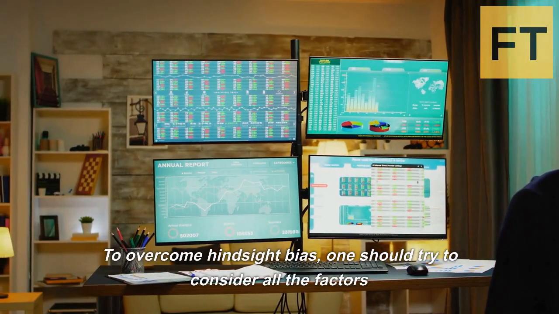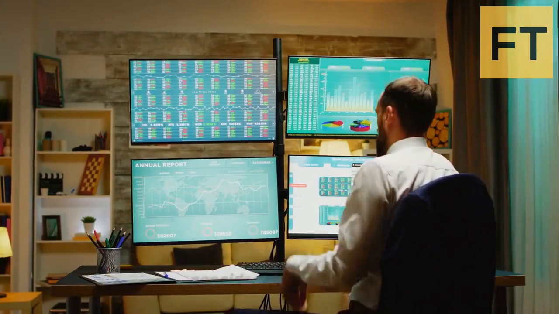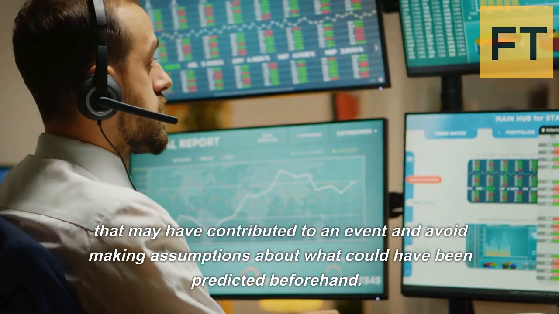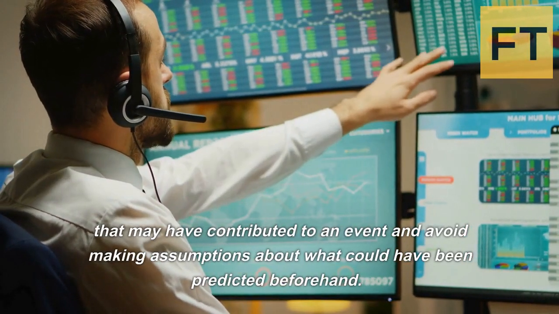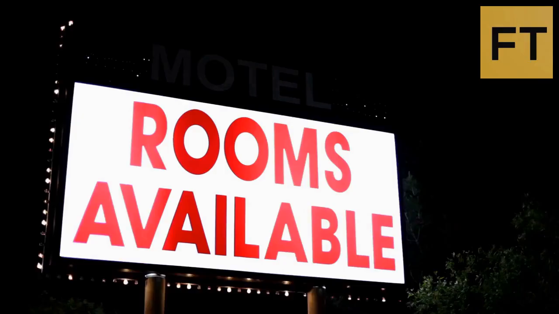To overcome hindsight bias, one should try to consider all the factors that may have contributed to an event and avoid making assumptions about what could have been predicted beforehand.